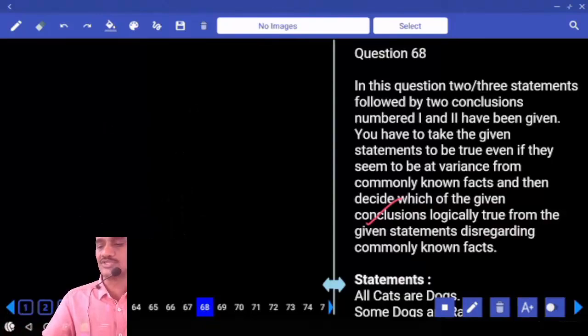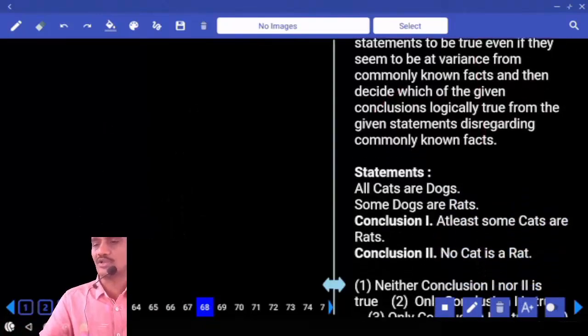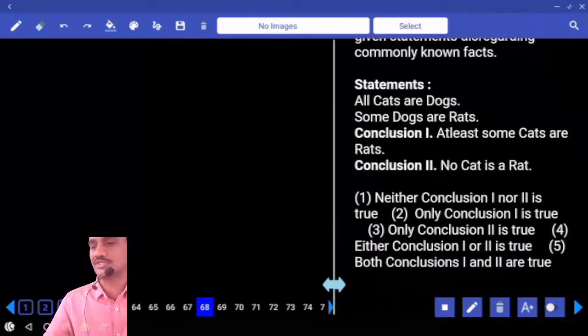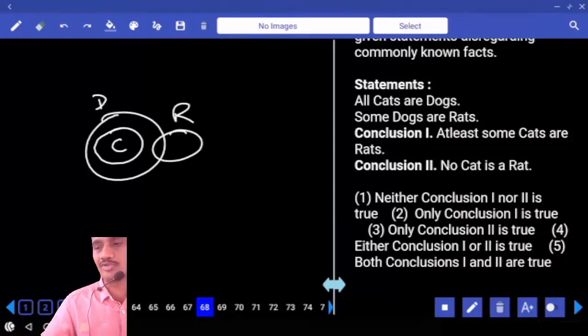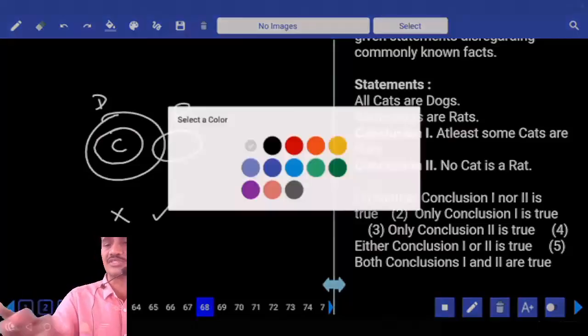Then coming to the 68 onwards. 68 onwards, logically follows. Logically true means it is based on syllogisms. Now syllogisms, model number 1. All cats are dogs. These are the cats that are dogs. And some of the dogs are red, dog and red, there is an intersection. At least some cats are red. No intersection between cat and red. No cat is red, definitely true. Negative conclusion, second conclusion is true.